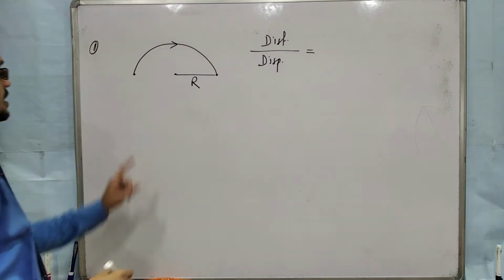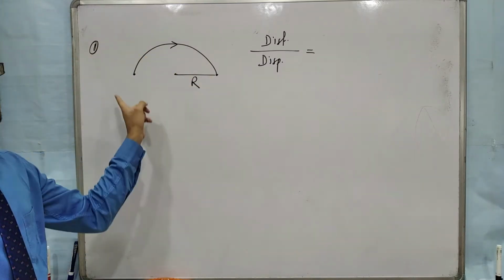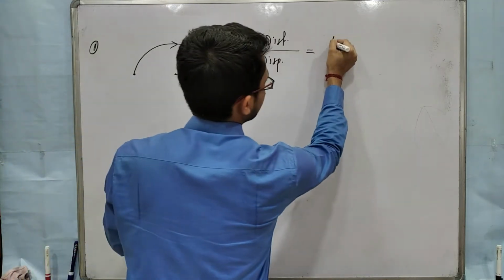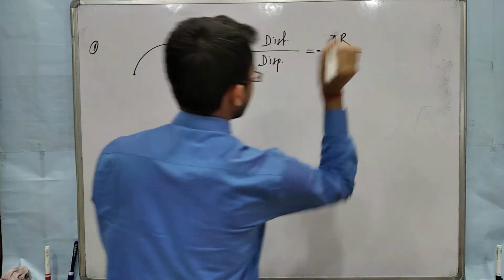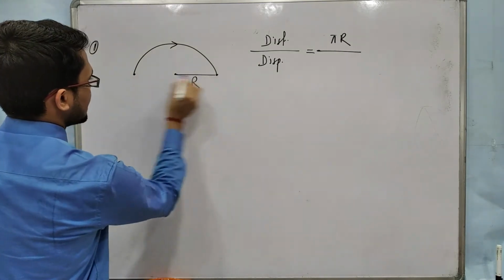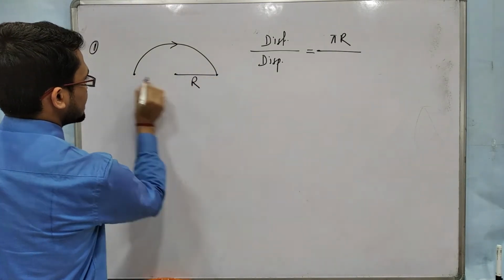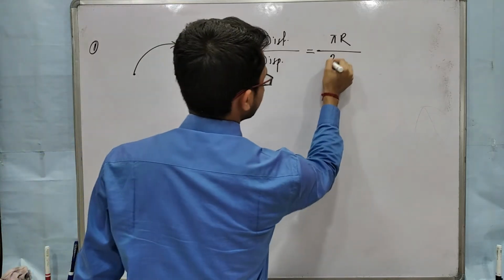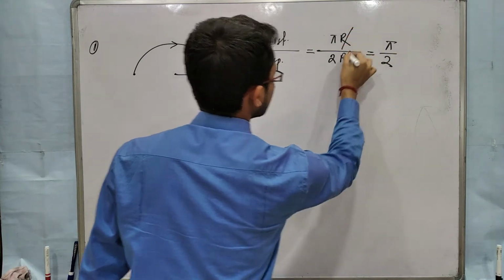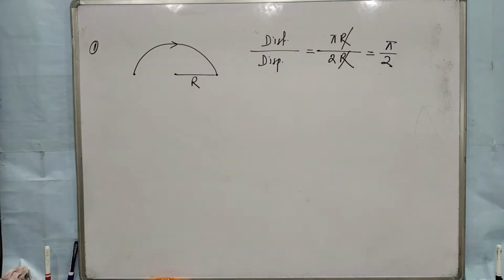What will be the ratio? Here the object is moving along this path, so distance will be this path length. This path length is semicircular, that means pi r. And displacement will be the straight path from initial to final position, that means the diameter, that is 2r. So the answer will be pi by 2. r cancels out. Okay, clear?